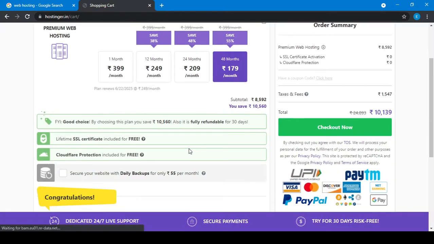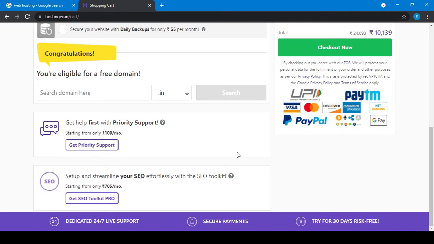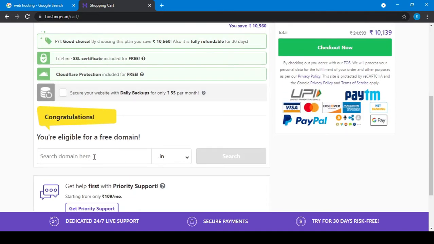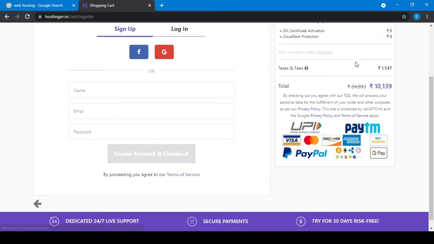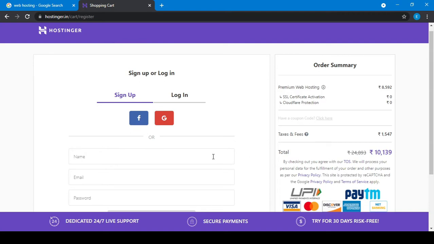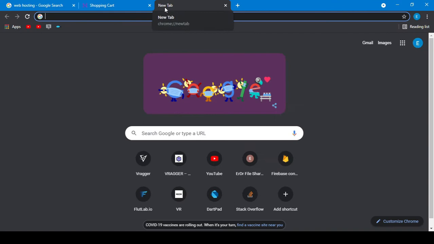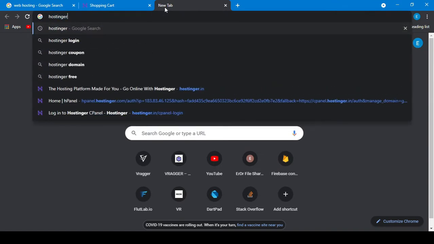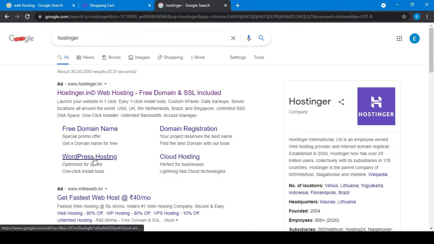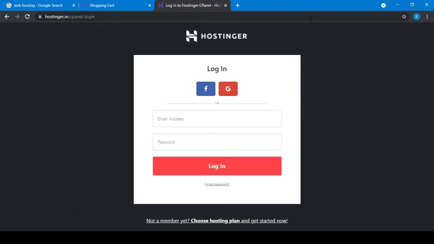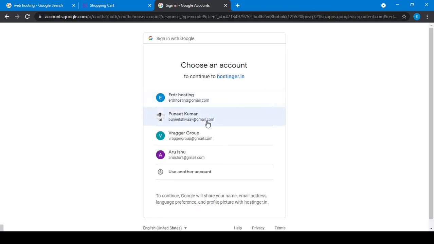and you have to fill in some details. If you want to purchase a free domain, you can also use it here and just check out. In my case, I have already purchased hosting, so I will go to Hostinger, just the login panel. I would like to log in with my Gmail.